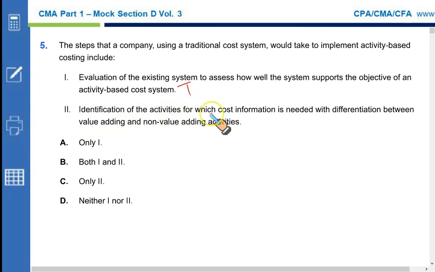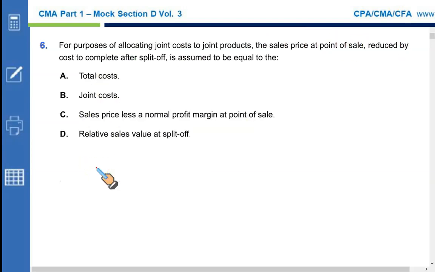Identification of activities for which cost information is needed, with differentiation between the activities as value adding and non-value adding. That is absolutely true. Both of these, 1 and 2, would be taken in setting up ABC.